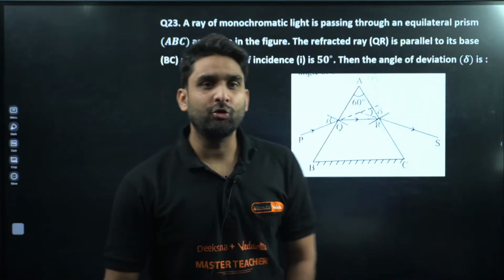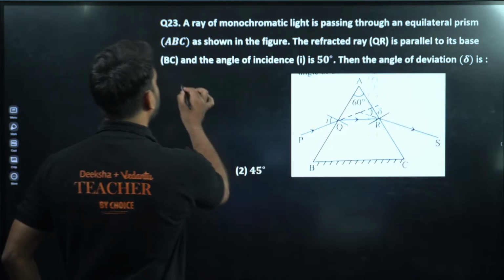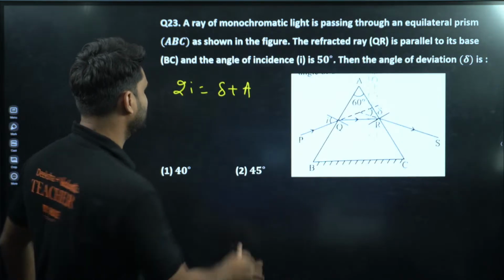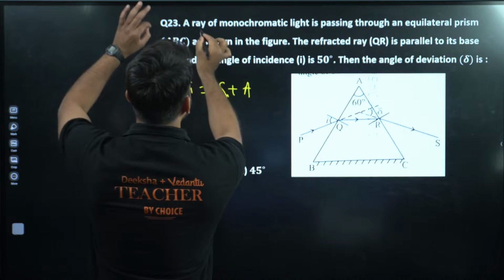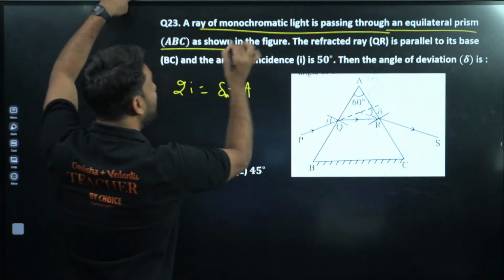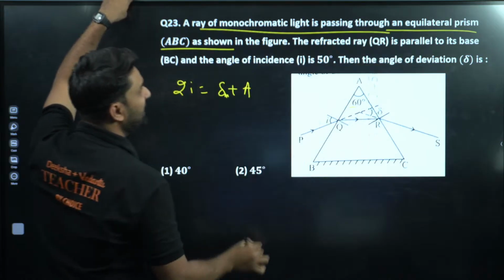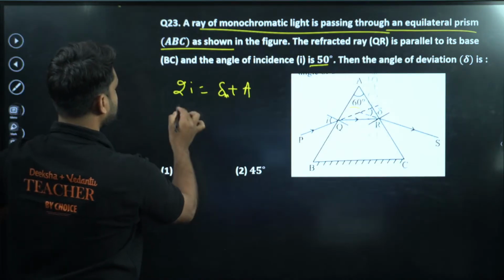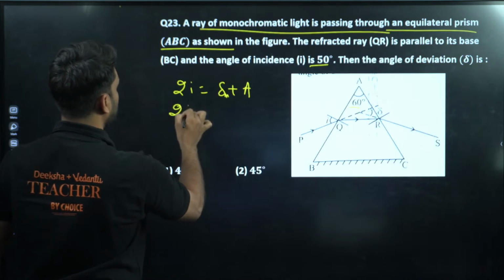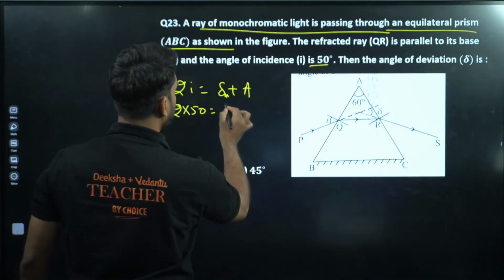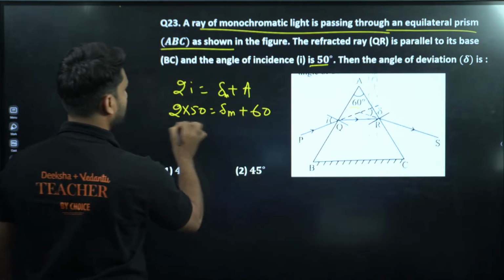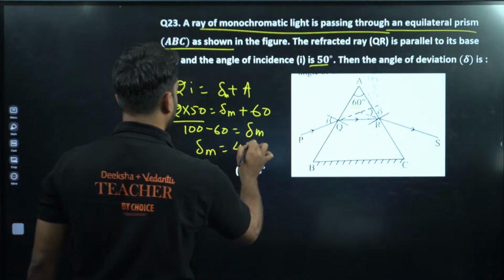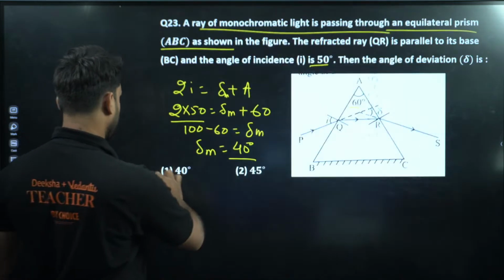A ray of monochromatic light is passing through an equilateral prism. Very easy question. If you go to the formula, I hope you all know this formula: 2i is equal to the angle of minimum deviation plus the prism angle. Equilateral prism means 60 degree. And the angle of incidence is 50. So 2 into 50 is equal to angle of minimum deviation, which we don't know, plus 60. So this is 100, and the angle of minimum deviation is equal to 40 degree. Option number 1 will be correct, 40 degree.